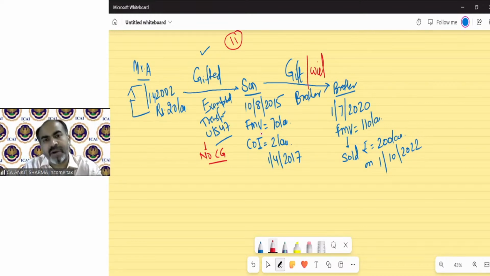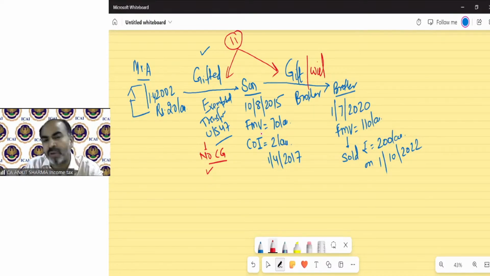The solution part will remain the same. So there will be no capital gain in this year. Again, gift, will, etc. All these 11 cases, any case you can put over here, the solution will remain the same. For example, A Limited is converted into B Limited and B is converted into C Limited, and now C Limited sold this asset. Same concept.